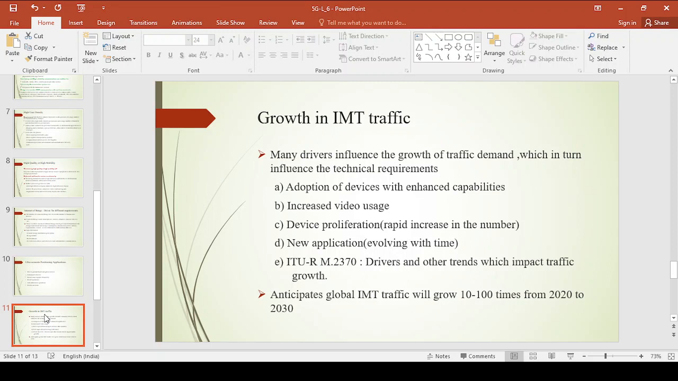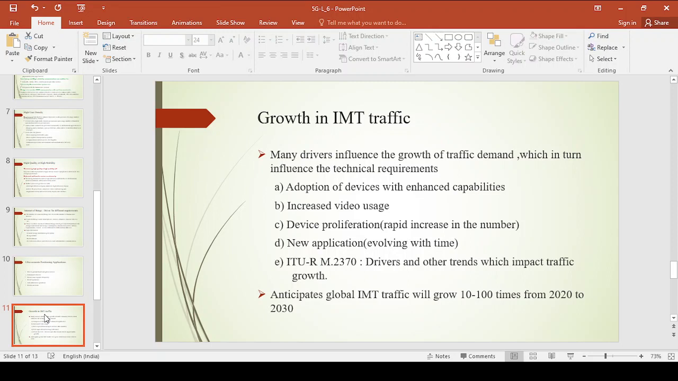Now from 2020 to 2030, what we expect is that the traffic will grow from 10 to 100 times. These are the anticipations described in one of the ITU-R standards that we will see in the next lecture, right? So if you go from 2020 to 2030, the IMT traffic will grow from 10 to 100 times. Now what are the different reasons for this IMT traffic growth?